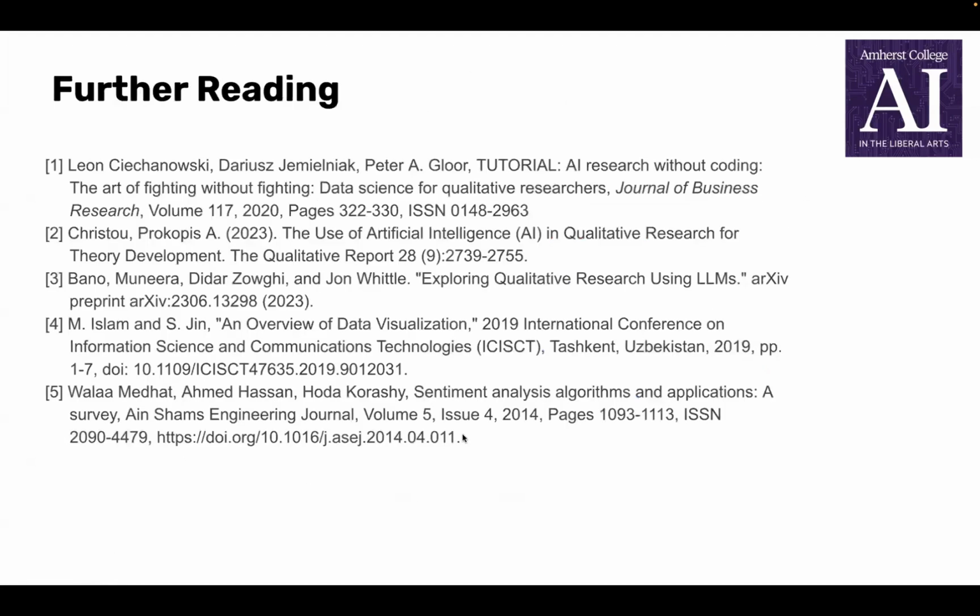So like I mentioned before, this presentation was loosely based on this tutorial paper, the first citation. And if you want to explore further reading, you can look at some of these papers down here as well.